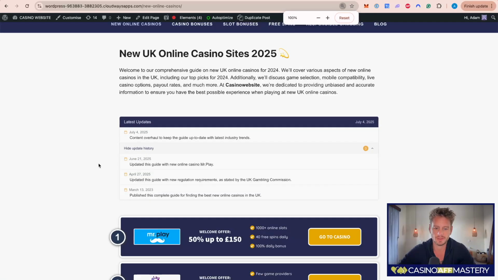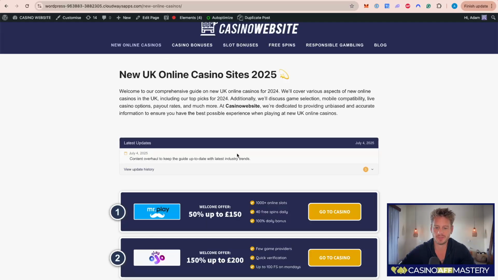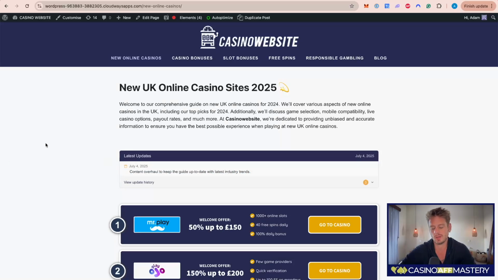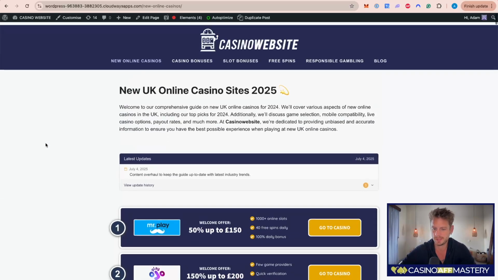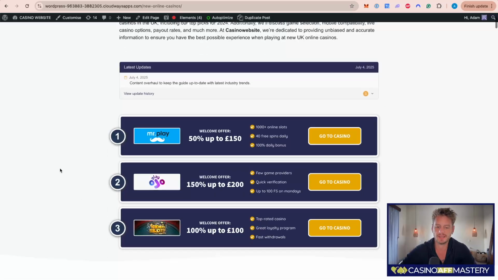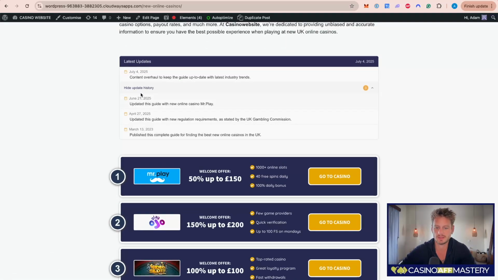Let's see, zoom in a bit. So the latest thing I pretended to do on this page was to do a content overhaul to keep the guide up to date with latest industry trends. And also, obviously, you have to do some changes on the page as well, not only this thing. But let's say that I'm adding a new casino. Let's say it's Mr. Play.